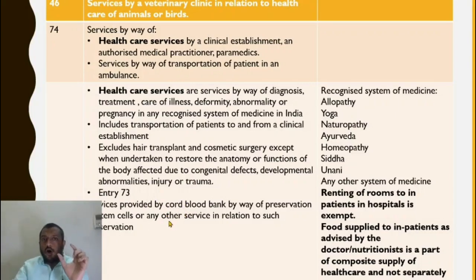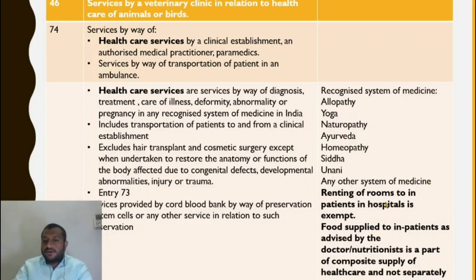In that cord, that blood is very useful because it has some stem cells which can be used for preparation of very useful medicines. So services provided by cord blood bank by way of preservation of stem cells. So the blood in the cord is preserved by these institutions. That service of preservation of cord blood by preservation of stem cells or any other service in relation to such preservation. So whatever process is used in preservation of stem cells is exempt.